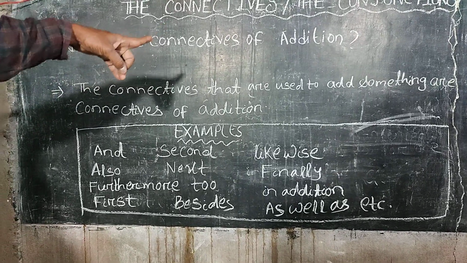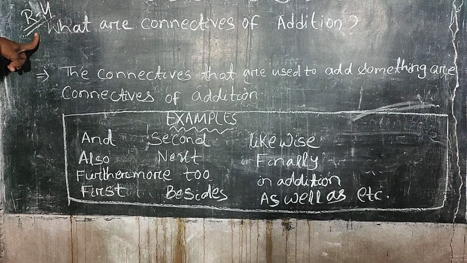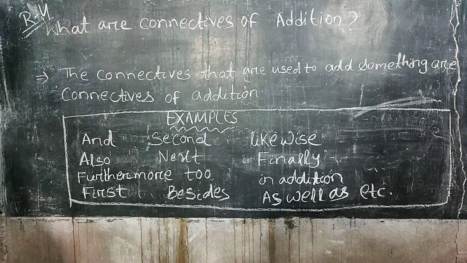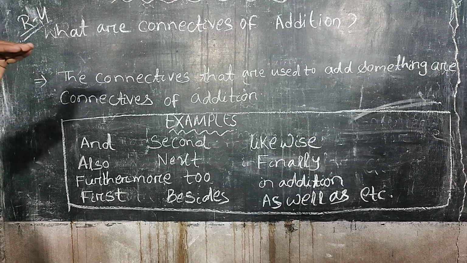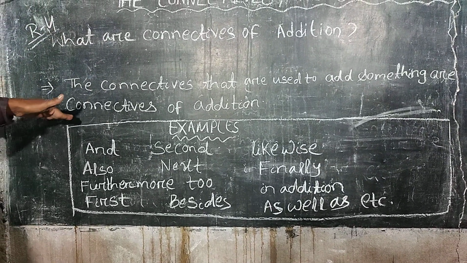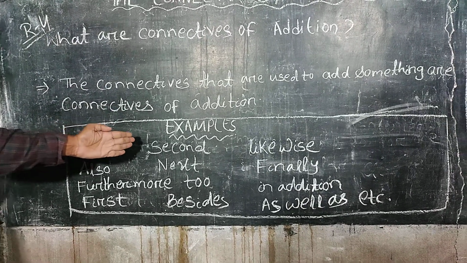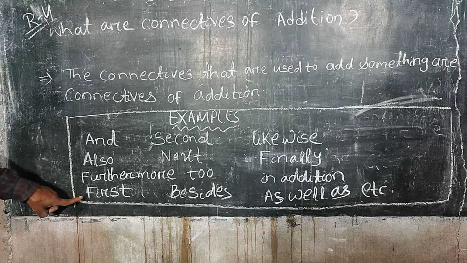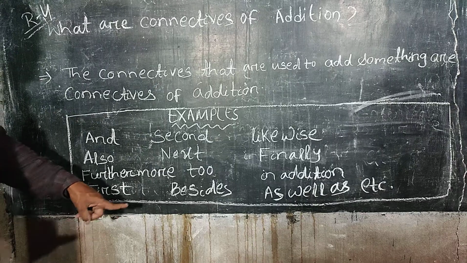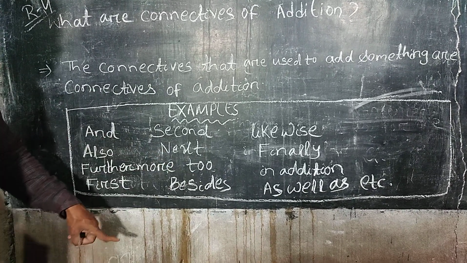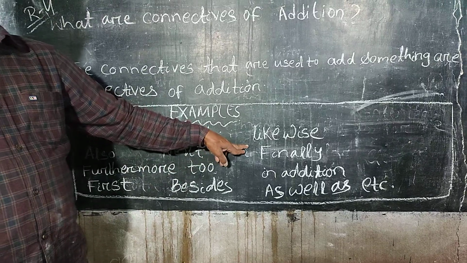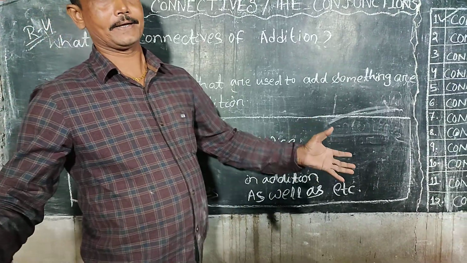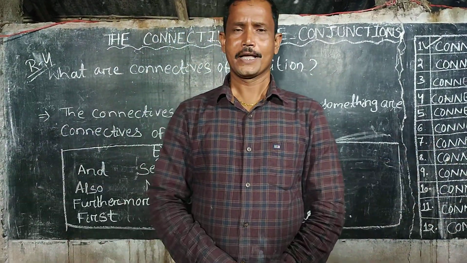What are connectives of addition? Rule number 4. Definition: the connectives that are used to add something or somebody. The connectives that are used to add something are connectives of addition. And the examples are and, also, furthermore, first, second, next, too, besides, likewise, finally, in addition, as well as, etc. These are the examples of connectives of addition.